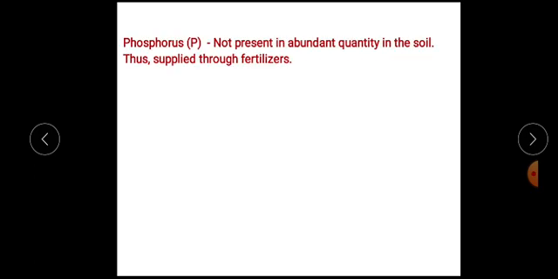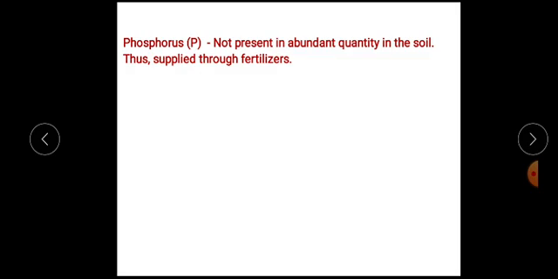Another essential element after nitrogen which is required for plant growth promotion is phosphorus. Generally, soils are deficient in phosphorus, or whenever phosphorus is present in soil, it is present in a complex form. That means it is embedded inside the soil particles or inside the rocks.